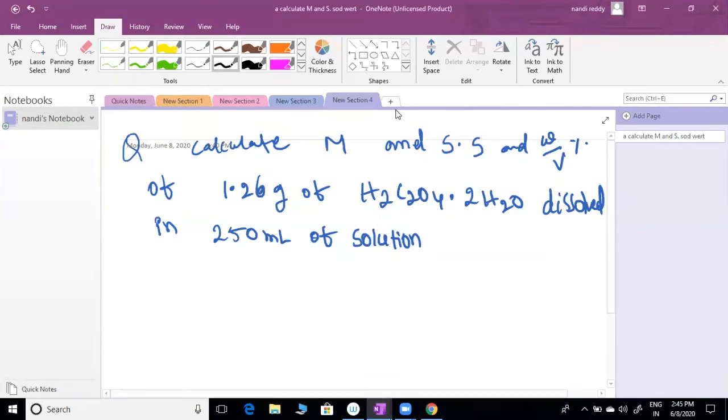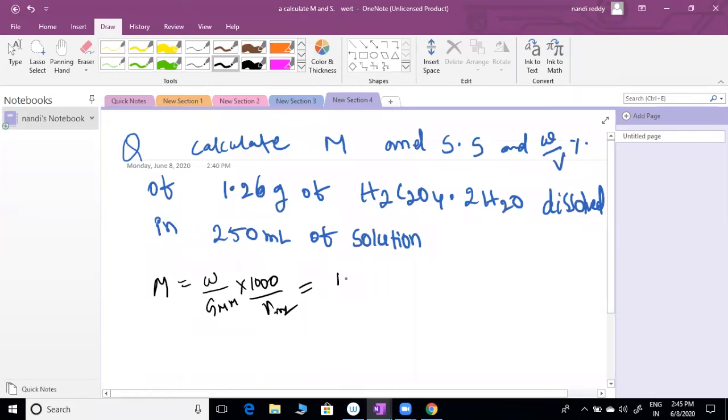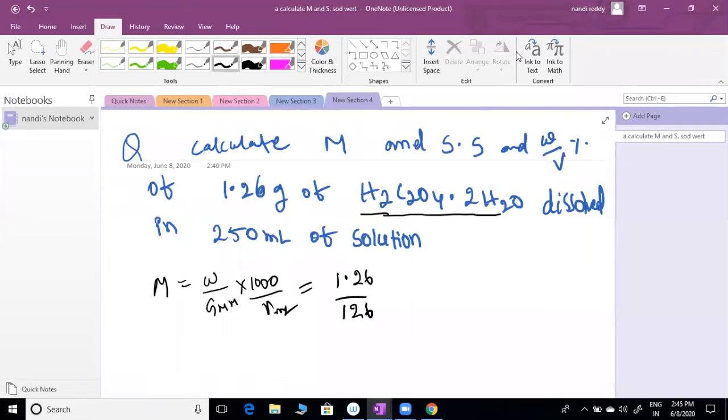So I think molarity equals given weight by gram molecular mass into 1000 by V ml. Is it correct? 1.26 by what is the gram molecular weight, sir? We have to add including water. You need to add including water here. I think that is also 126. Is it correct? Or anything wrong, sir?